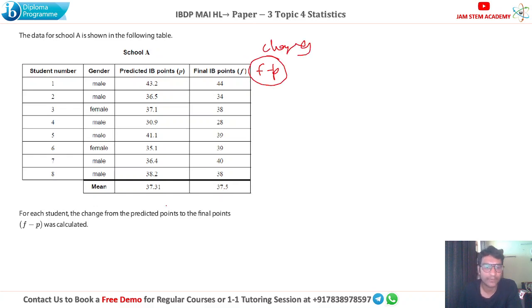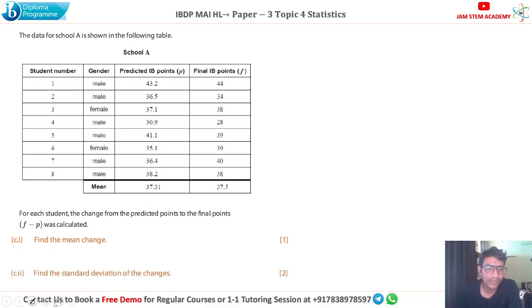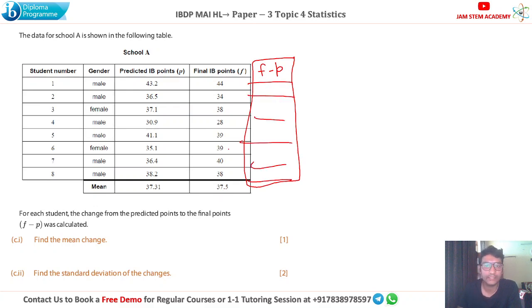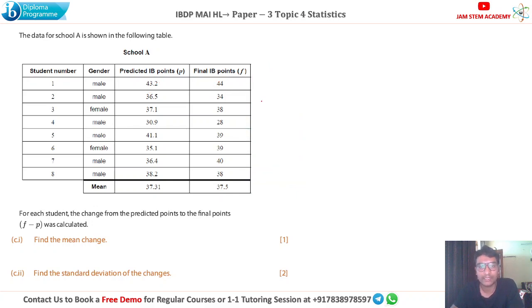So I'll start from here. Now the first part says C1: find the mean change and also find the standard deviation of the changes. So we have to answer for these two. Mean change as well as standard deviation of changes. Again, it means we have to apply our one variable statistics to the change column. First we will calculate the changes, which we can do with the GDC directly. So 44 minus 43.2, which is 0.8, will appear over here, but I will use the GDC for this one, and I'll explain step by step how to get that.